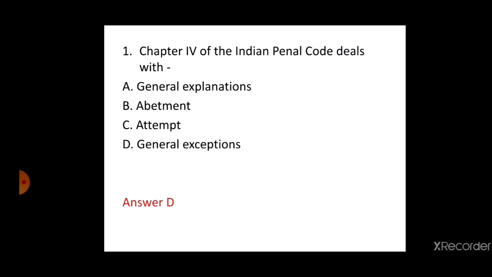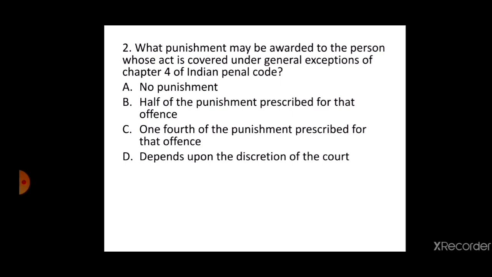The next question is, what punishment may be awarded to the person whose act is covered under general exceptions of Chapter 4 of the Indian Penal Code? A. No punishment. B. Half of the punishment prescribed for that offence. C. 1/4 of the punishment prescribed for that offence. D. Depends upon the discretion of the court. The correct answer is